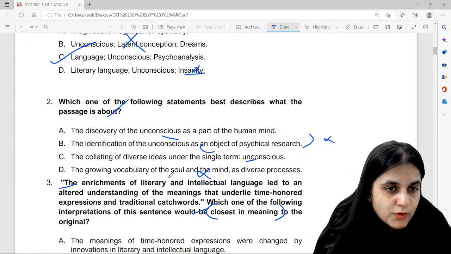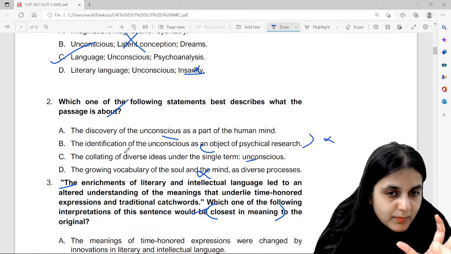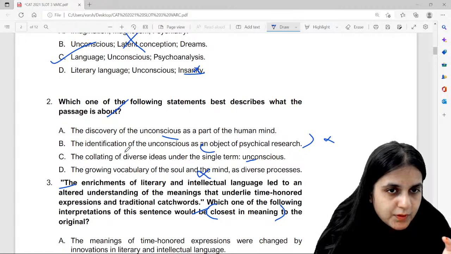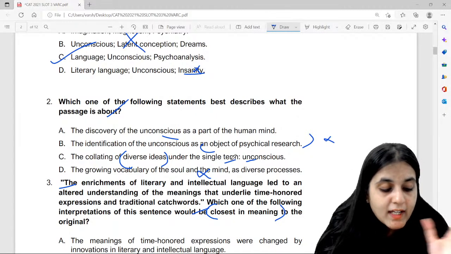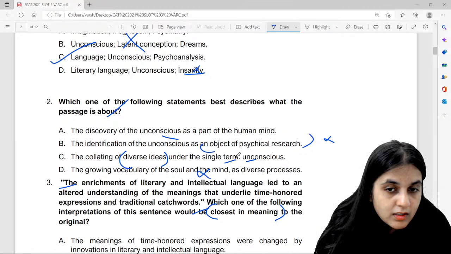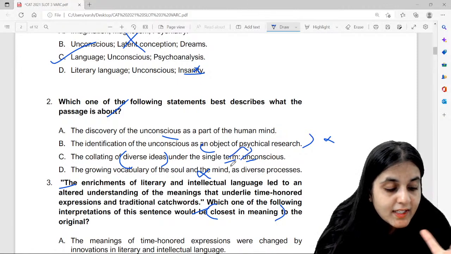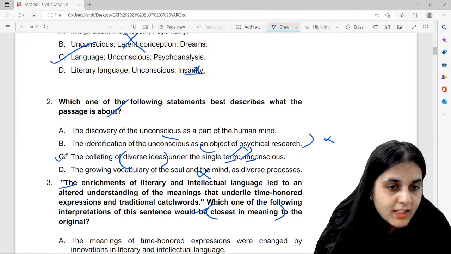Can I say that the confusion here was between A and C? Yes, the confusion over here is C, but the main point of the passage is how many diverse ideas, because a greater chunk of the passage mentions all the diverse ideas that came from or got associated with one term. So can I say the answer option is C?